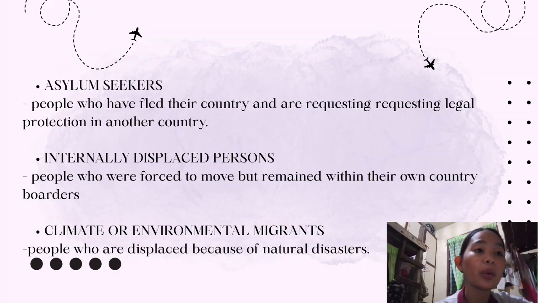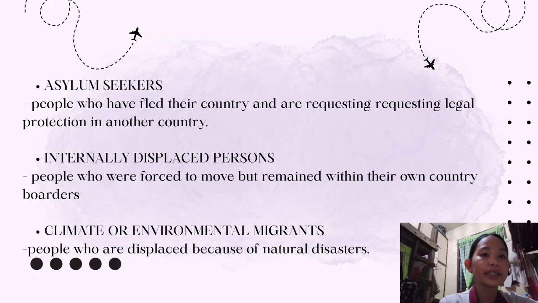These are people who were forced to move but remained within their own country's borders. So even though they move from one place to another, they are still within their country's borders. And the last one is climate or environmental migrants. These are people who are displaced because of natural disasters.